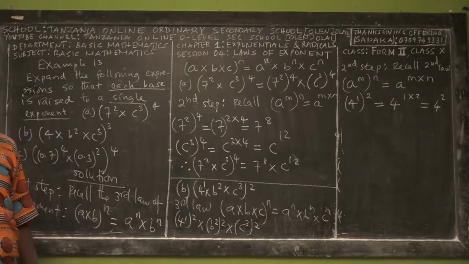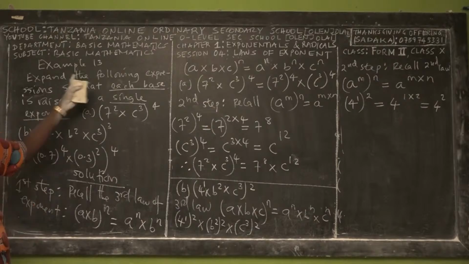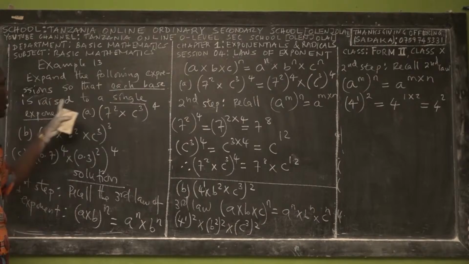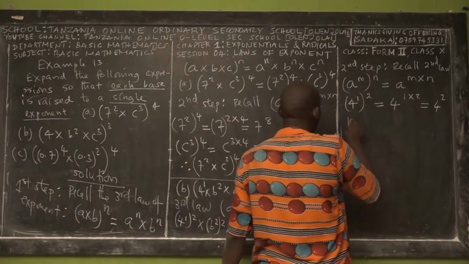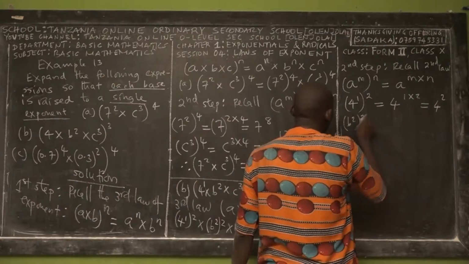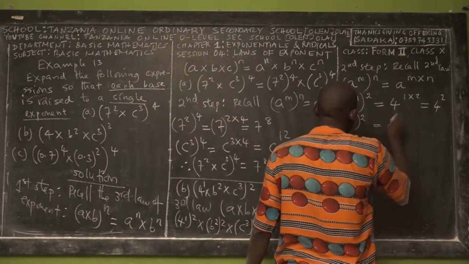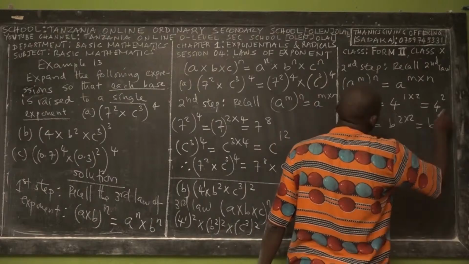Right? Yes. Read the question. Expand the following expressions so that each base is raised to a single exponent. So you go for the next part, B what? B power 2, right? This is equal to what? B power 2 times 2 is equal to B power what? 4.